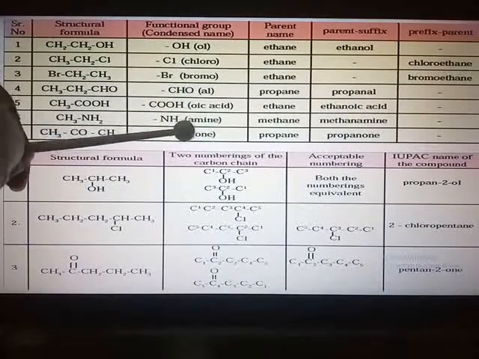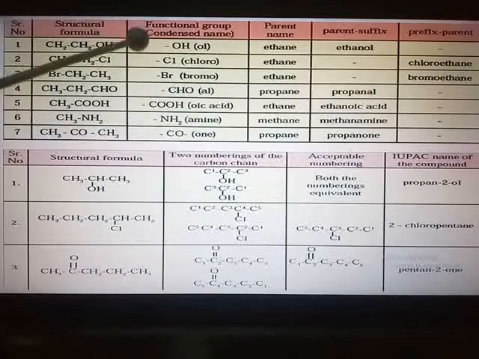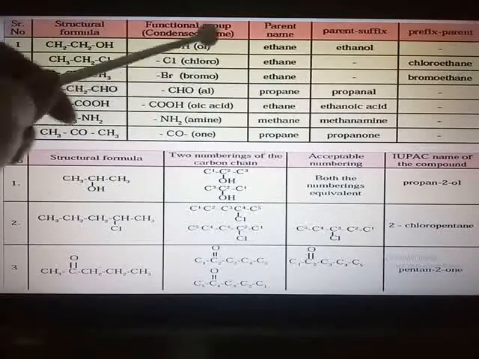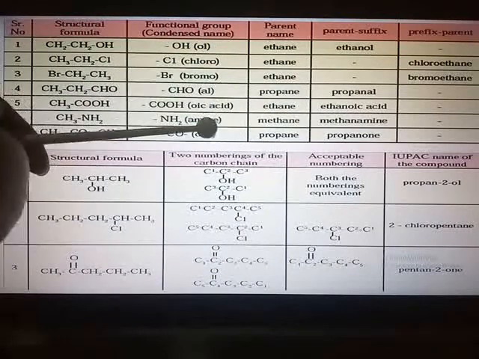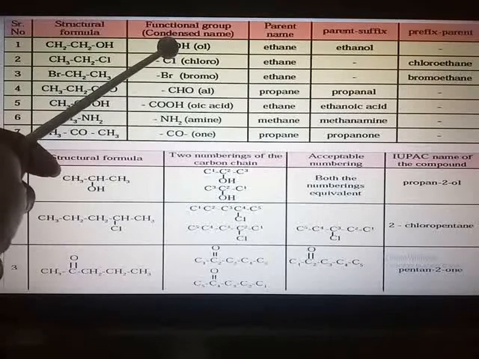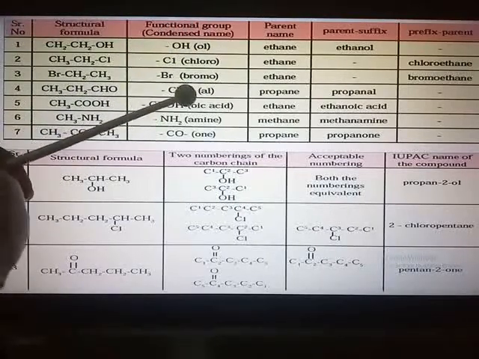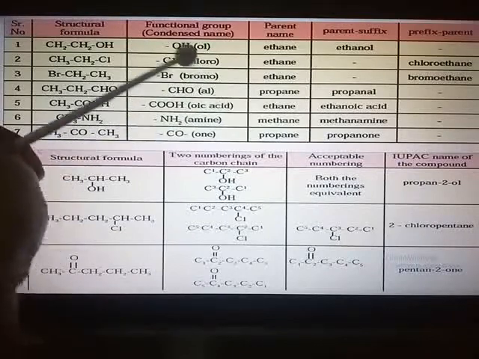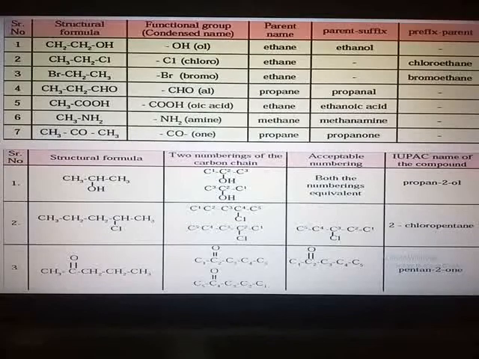So depending upon the carbon atoms, once you have got the name of the parent alkane, depending on the functional group, you should know what condensed name comes. If it is a halogen, then chloro or bromo will come in the beginning as the prefix. If it is any other functional group apart from halogen, then for alcohol it is OL, for aldehyde it is AL, for carboxylic acid OIC acid, for amine it is amine only, for ketone it is ONE.